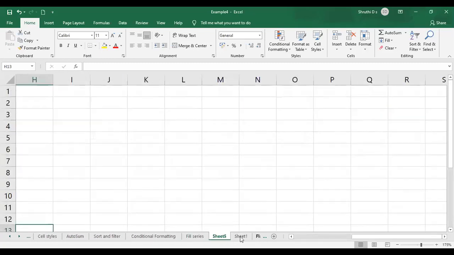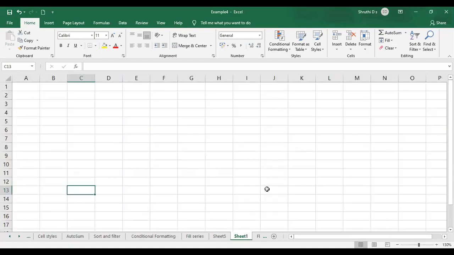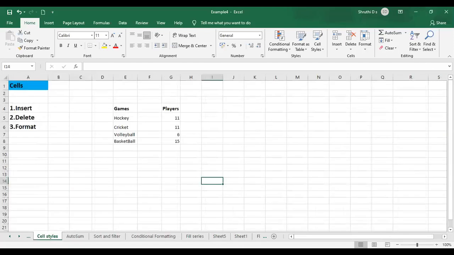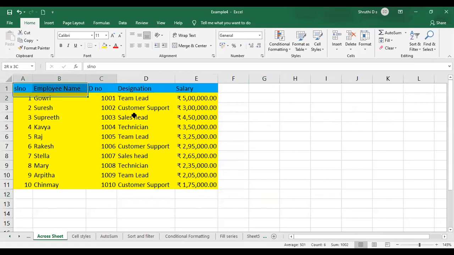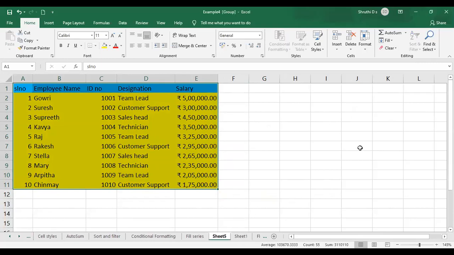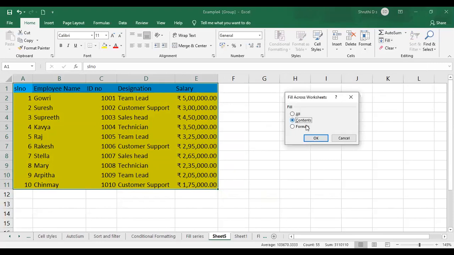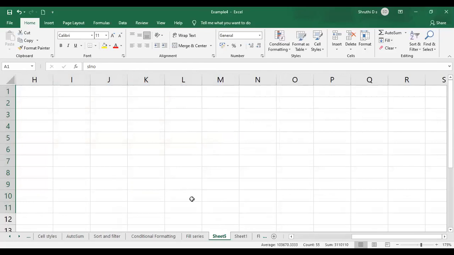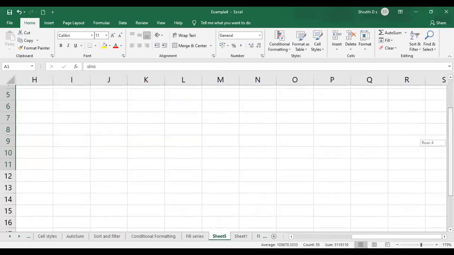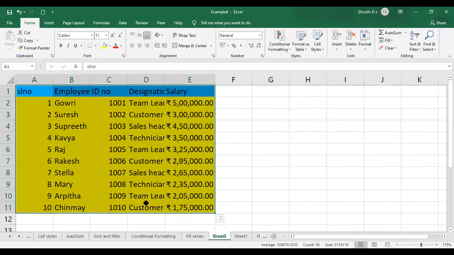Not an issue. You can just try out this same option, or you can also select only the formats or only the contents and then try the same thing. So just select the sheet, go to across worksheet, contents, and click on OK. Now select the ungrouped sheets. I'm sorry, it is here. See, it is already pasted.